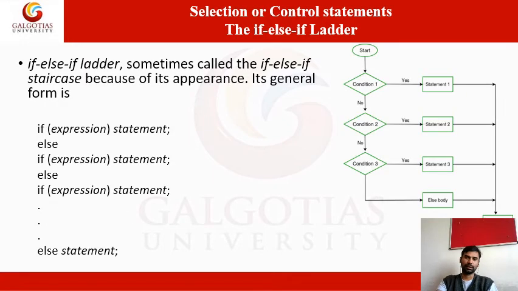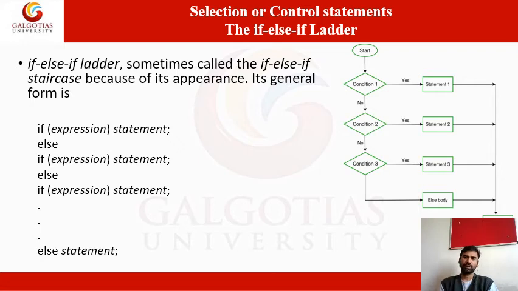Next, the if else if ladder. Look at this function. This is the start, so there are several conditions: condition 1, condition 2, condition 3. If a condition is there, there are two parts, a true part and a false part. If the condition is true, yes, then statement 1 is executed.